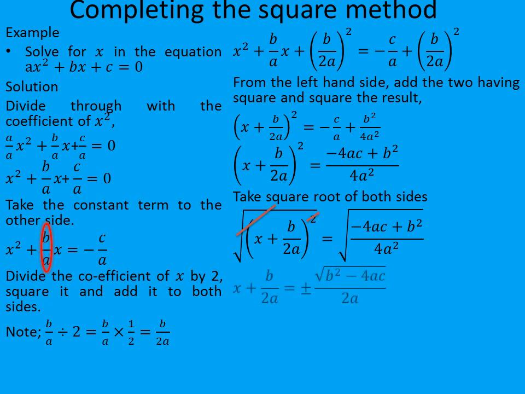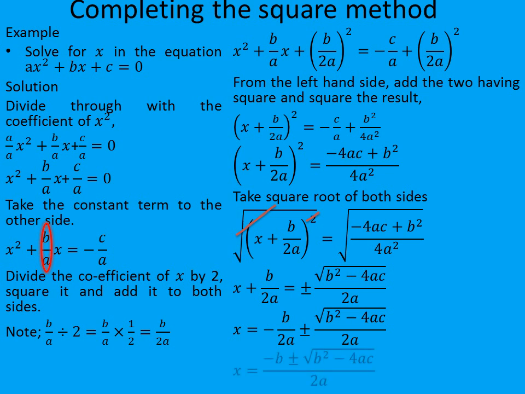So we are left with x plus b over 2a is equal to plus or minus root of b squared minus 4ac over 2a. So we have x is equal to minus b over 2a plus or minus root of b squared minus 4ac over 2a.